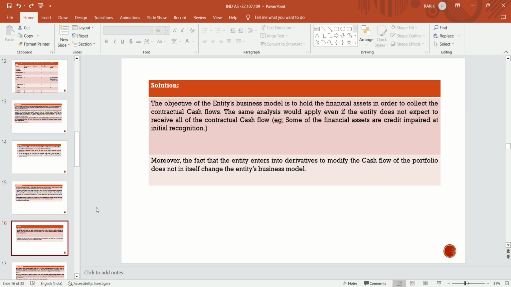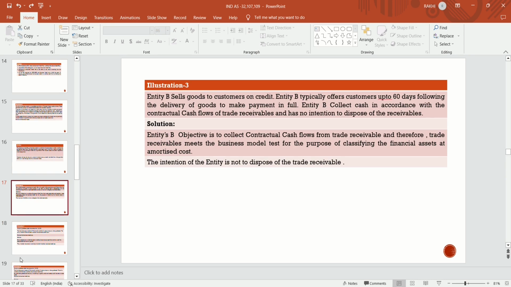For example, some of the financial assets are credit impaired at the time of initial recognition. So the objective is to hold the asset and to collect the contractual cash flows, and even in the case of a credit impaired asset this method is to be applied. Moreover, the fact that the entity enters into derivatives to modify the cash flows of the portfolio does not itself change the entity's business model. Means if there is a swap in rate, from fixed to floating, it will not impact the business model test.